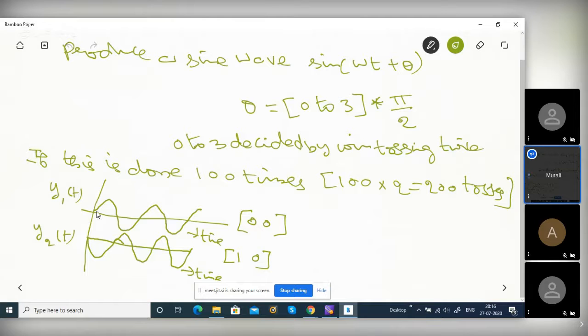So, at t equals 0, its value is 0. So, plus 0, theta is 0. So, sine, starting with the angle 0, sine 0 is 0. It starts like this. This is the original sine wave.